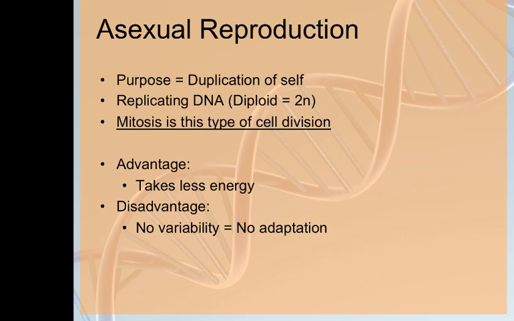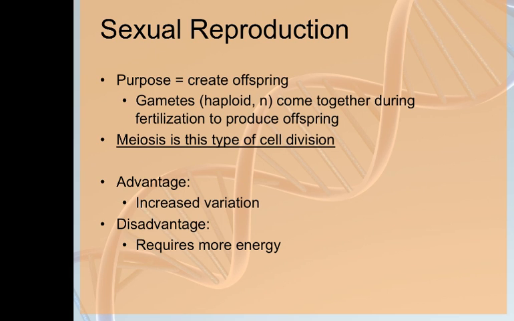The advantages of mitosis are that more cells can be produced with less energy. But there is no variability in the cells that are created. Sexual reproduction is another matter. The purpose is to create offspring, not just new cells. Gametes are made in the process. A gamete from the father fuses with the gamete from the mother. As such, gametes have to have half the number of chromosomes as the original cells. The term for this state, having half the number of chromosomes, is haploid, or 1N.